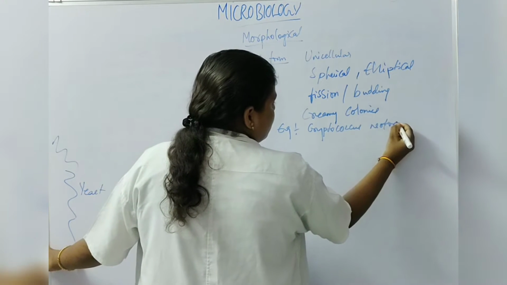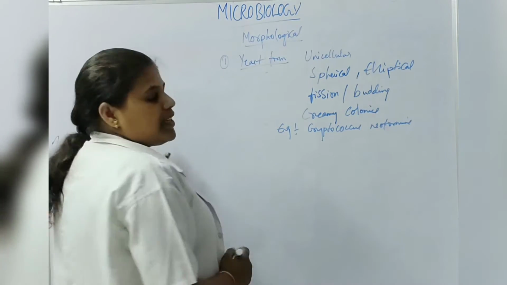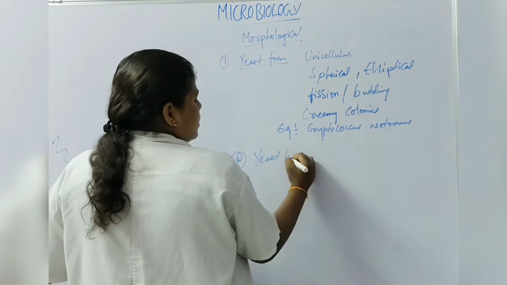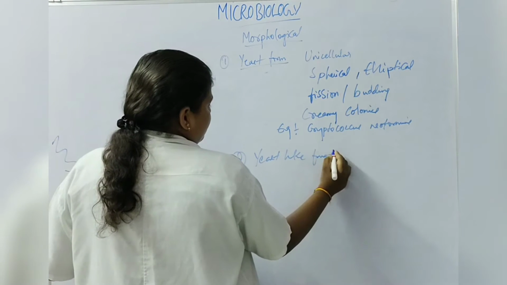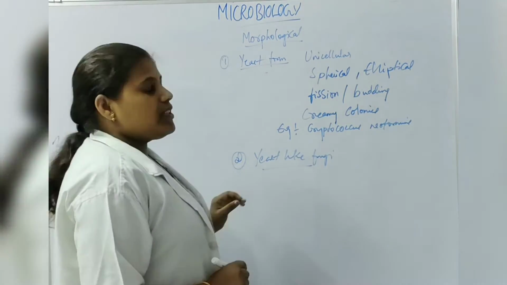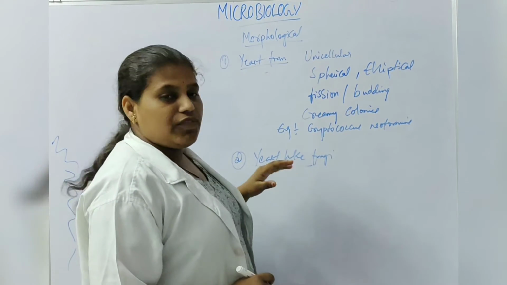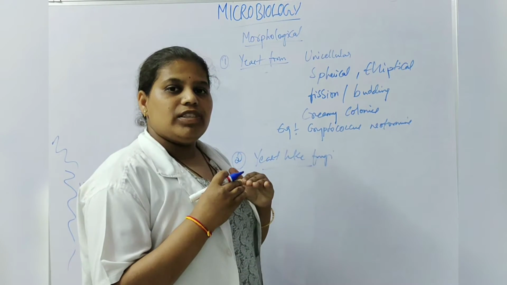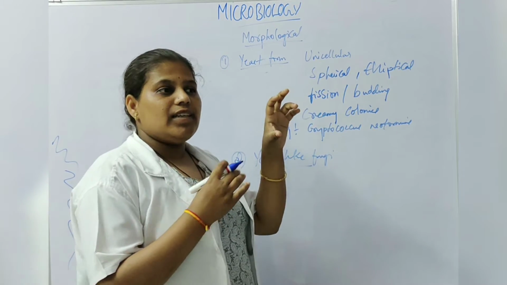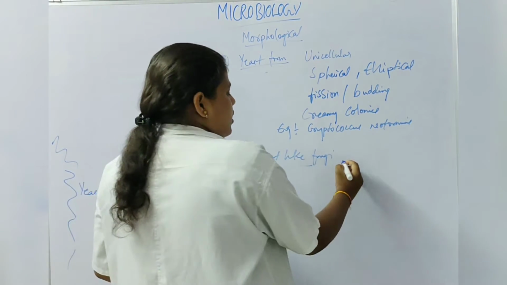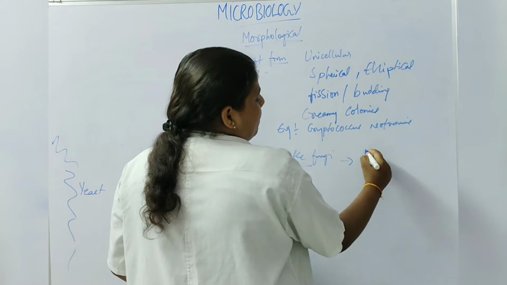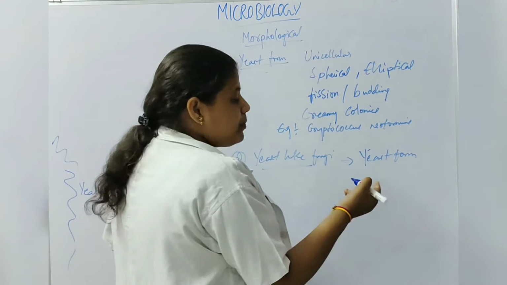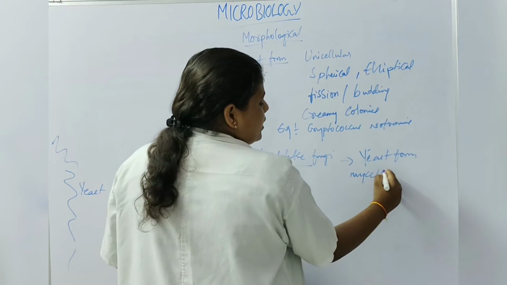Cryptococcus neoformans. And next we have yeast-like fungi. Why are we saying this one a yeast form and this one yeast-like fungi? In yeast-like fungi, some part is present as a spherical or elliptical yeast form, and some part is present as hyphae, as a mycelium.